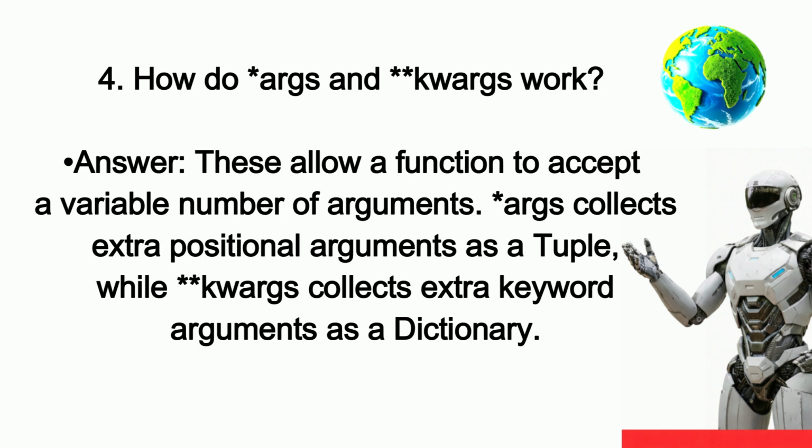4. How do args and kwargs work? Answer: These allow a function to accept a variable number of arguments. args collects extra positional arguments as a tuple, while kwargs collects extra keyword arguments as a dictionary.